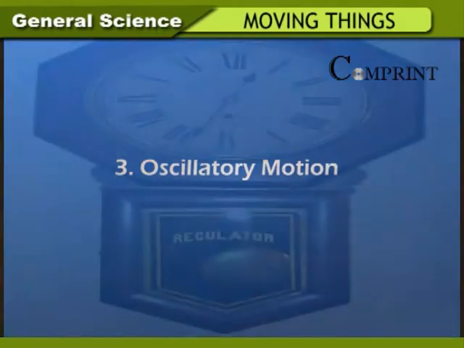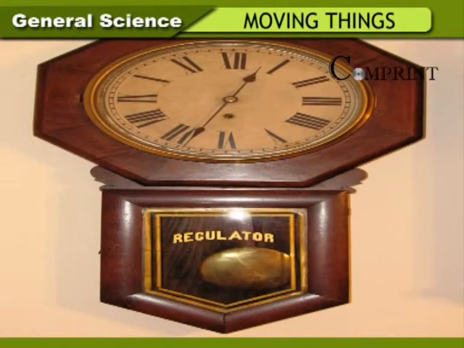Oscillatory motion. Oscillatory motion was first observed by scientist Galileo. He observed a hanging lamp in the church. It was moving to and fro from one fixed point, and it is repeated for some time. Based on this, he made pendulum clock.